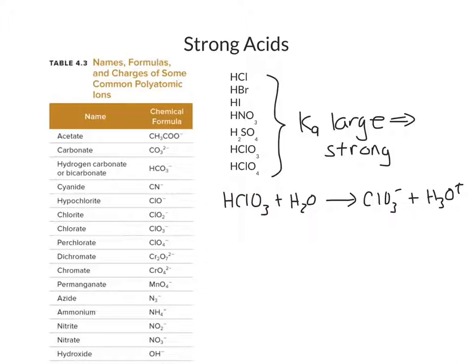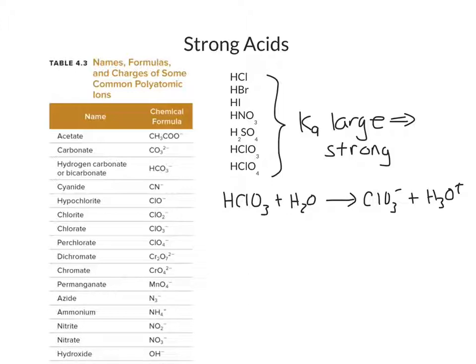The same thing can be said for any one of the acids in this list. So the anions of these strong acids are not bases. They will not accept a proton because the parent acid is so strong that it always donates its proton to the water.